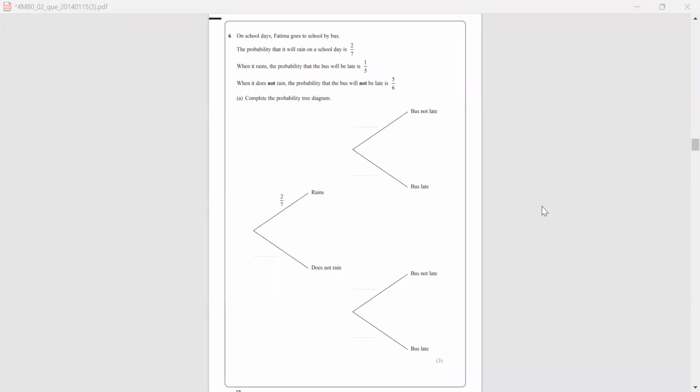Hello everyone. We will solve a problem on probability. It is from January 2014, number 6.